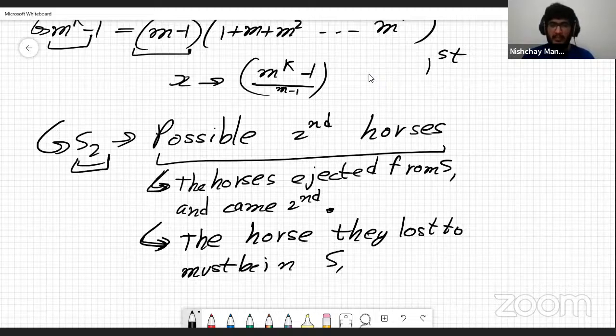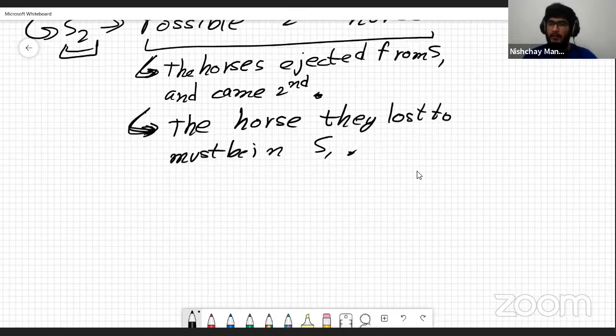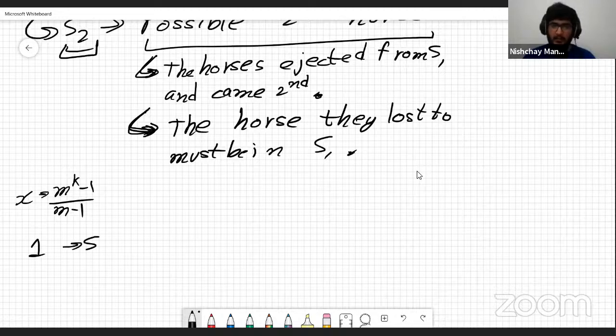So these are the two conditions that we require for a horse to be in S2. The horse is ejected from S1 and came second, and the horse that it lost to must be in S1. After all of the races in S1 are completed, which means I'm talking about the X races, which are (n^k - 1)/(m - 1), there is only going to be one horse remaining in S1. And all of the horses that lost to this horse and came second are going to be in S2.